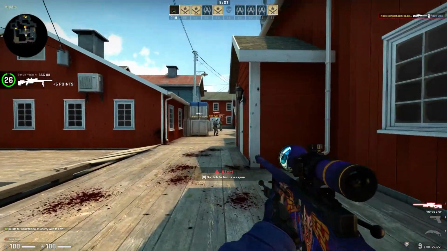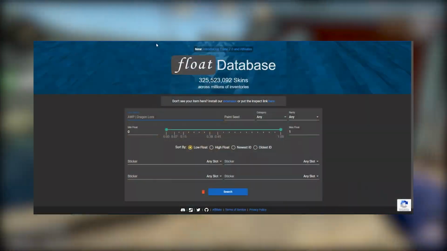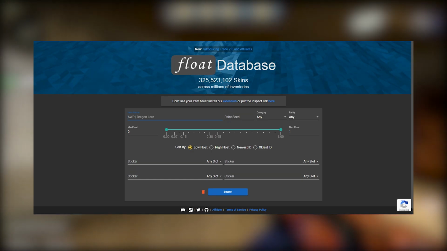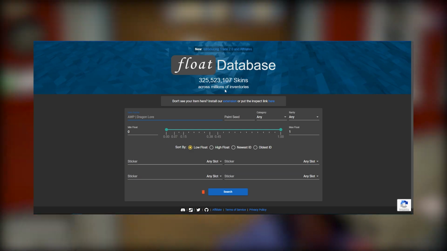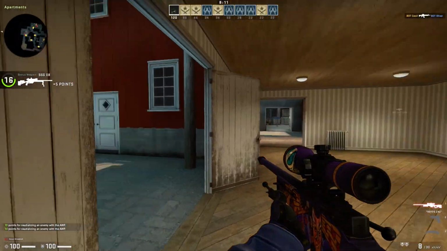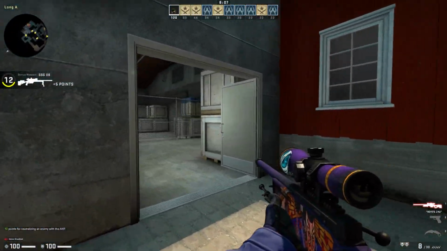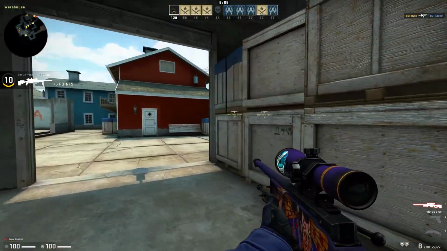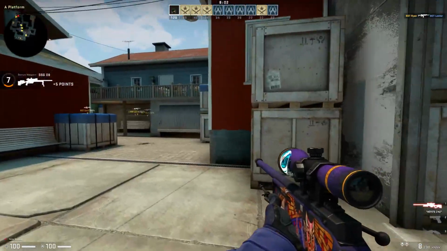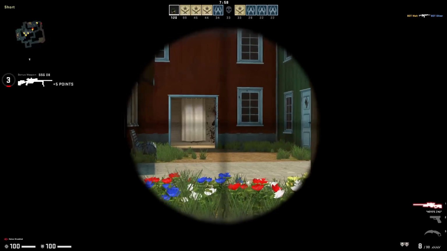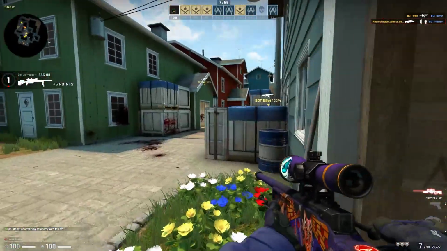I know it's not really specific, but on CSGO Float, at the moment there are 325 million registered skins. You have to keep in mind that even though that's a really big number, it's not even near what there really are. I think there are about 1 billion. It's really hard to just guess that. I haven't calculated it yet.